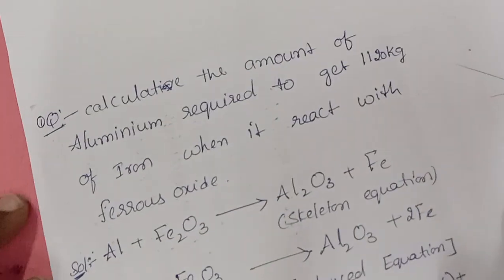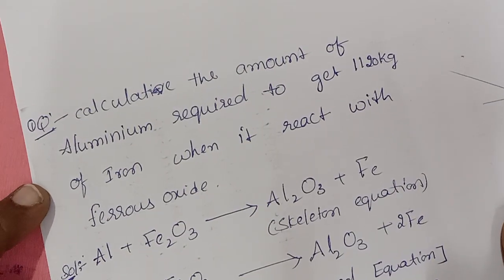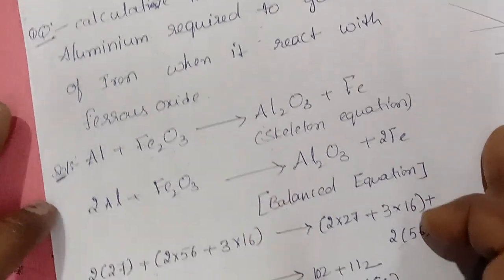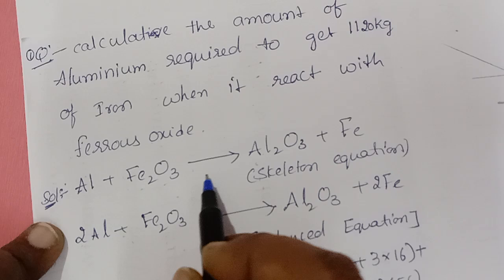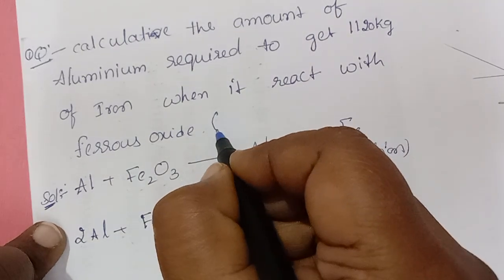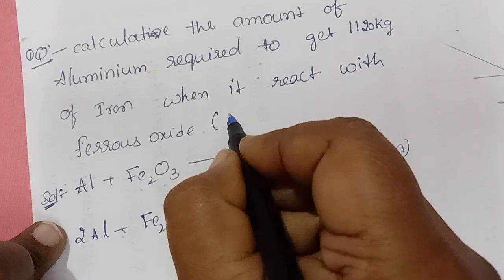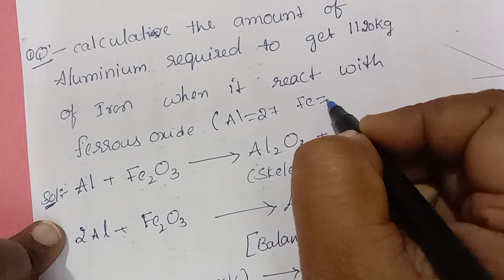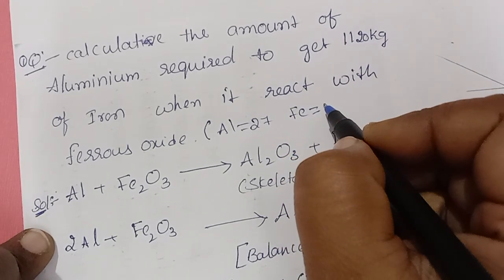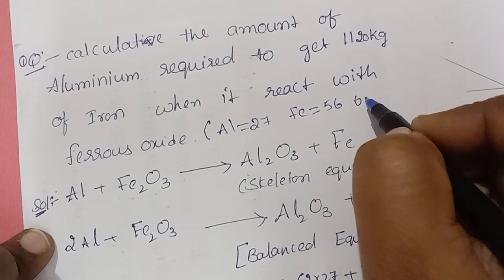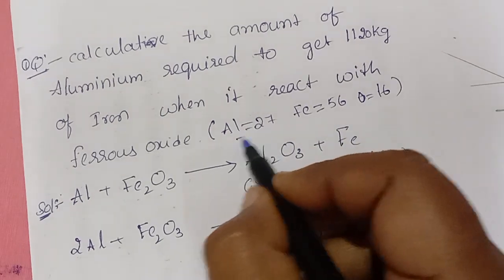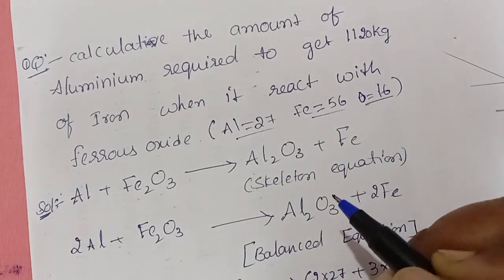Next example, very very important. Calculate the amount of aluminum required to get 1120 kg of iron when it reacts with ferric oxide, okay? First you write the equation. Generally they'll give the atomic weight of aluminum within the question sometimes. Otherwise you have to remember, or double the atomic number and you will get it. Fe is 56 units, and oxygen's atomic number is 8, if you double it you will get the atomic mass. So aluminum 27, iron 56, oxygen 16.